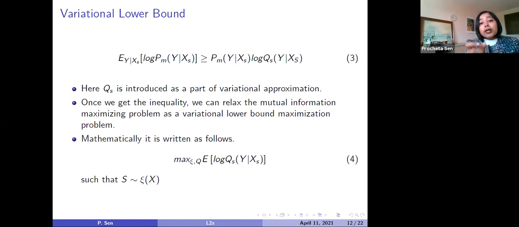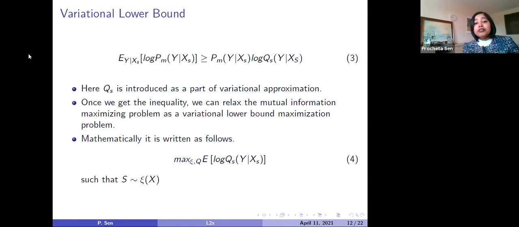We can take, instead of maximizing the left hand side of the inequality, we can maximize the right hand side of the inequality in this equation, because eventually maximizing that part will also maximize the left hand side, right? So that's why we can relax that condition, and we can write our objective function as the expectation of log of qs y given xs, and this I have shown here in equation number 4.